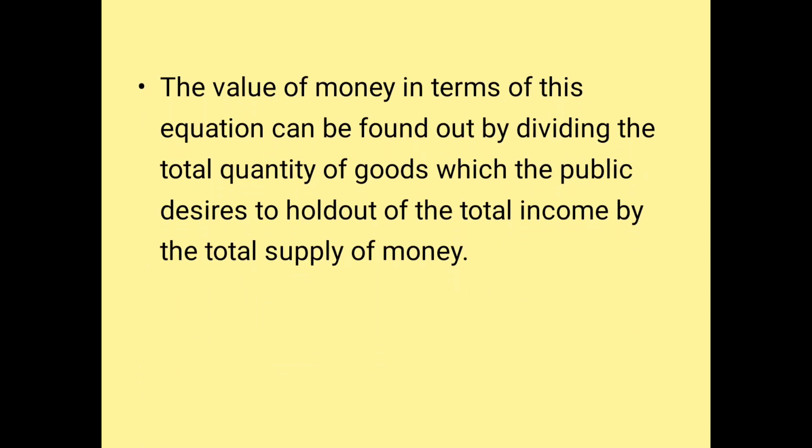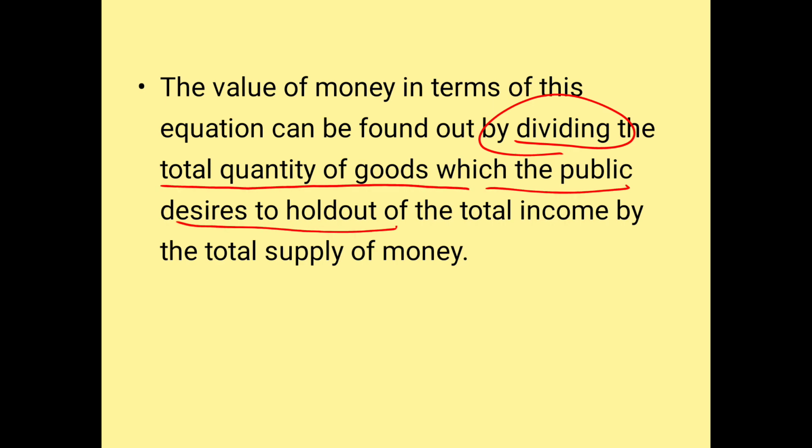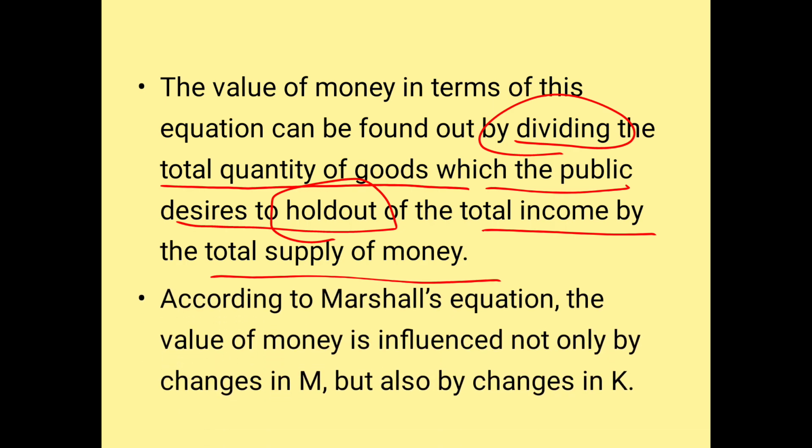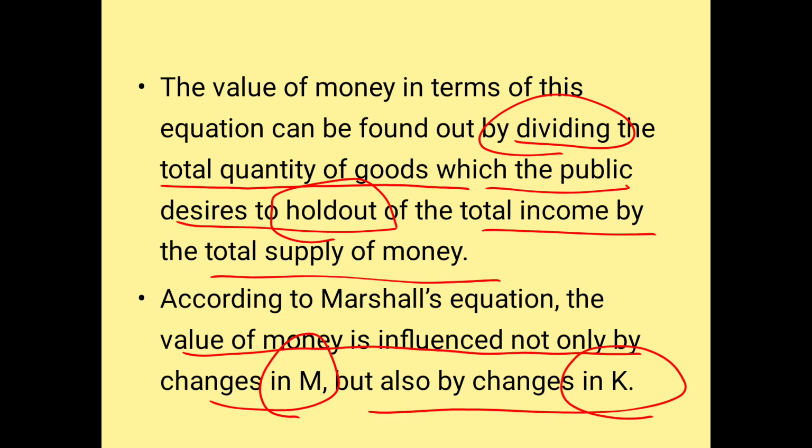So what happens here? You can see the value of money in terms of this equation can be found by dividing the quantity of goods which the public desire to hold out of the total income by the total supply of money. So what does Marshall say? Marshall derives an equation saying that the value of money is influenced by the change in M, but also by the change in K.